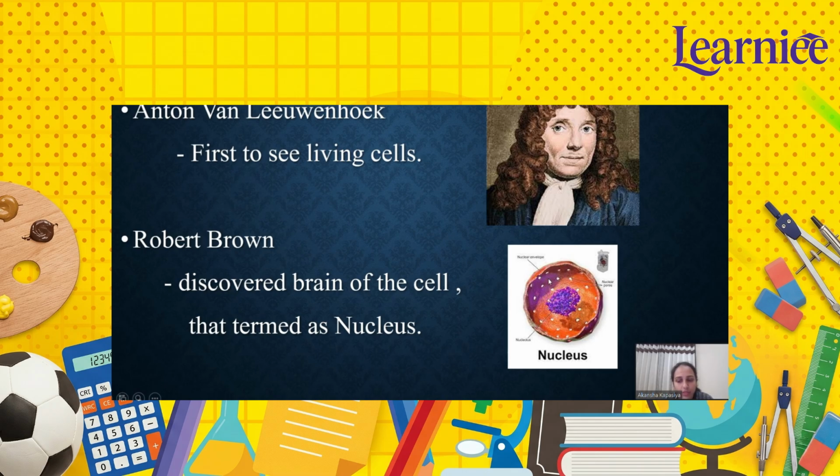Now, why is the nucleus called the brain of the cell? Because the nucleus controls all the activities of the cell. It contains genetic material DNA, which carries instructions for growth, development, and reproduction. So, in simple words, we can say Leeuwenhoek was the first to see living cells, and Robert Brown discovered the nucleus, the control center of the cell.